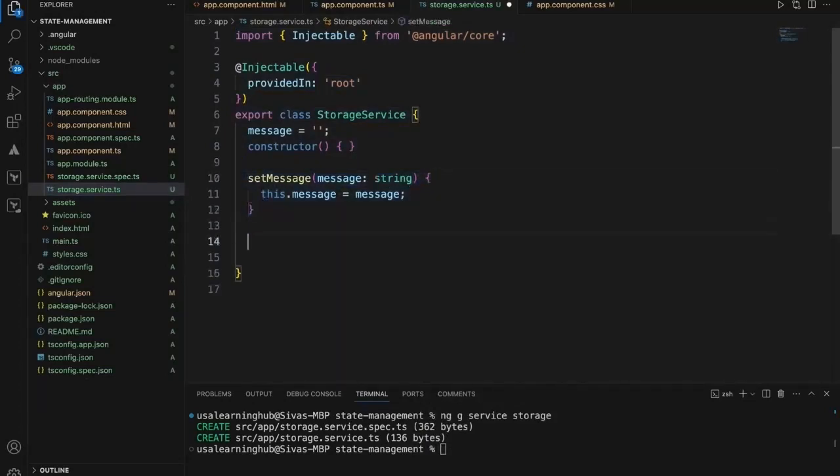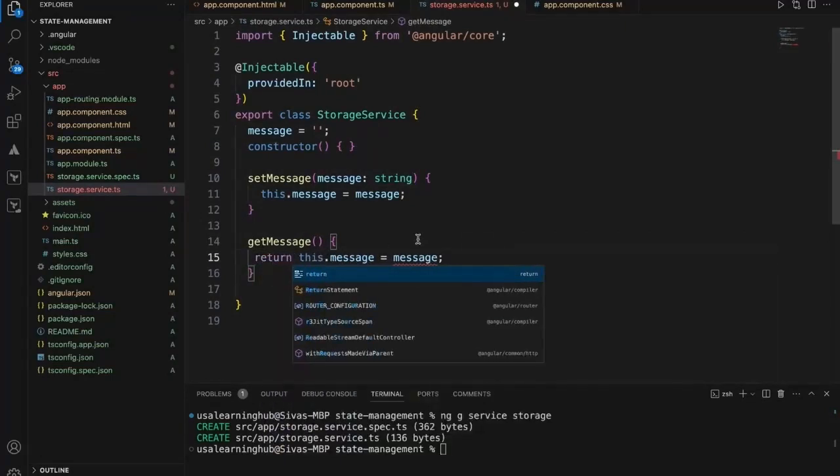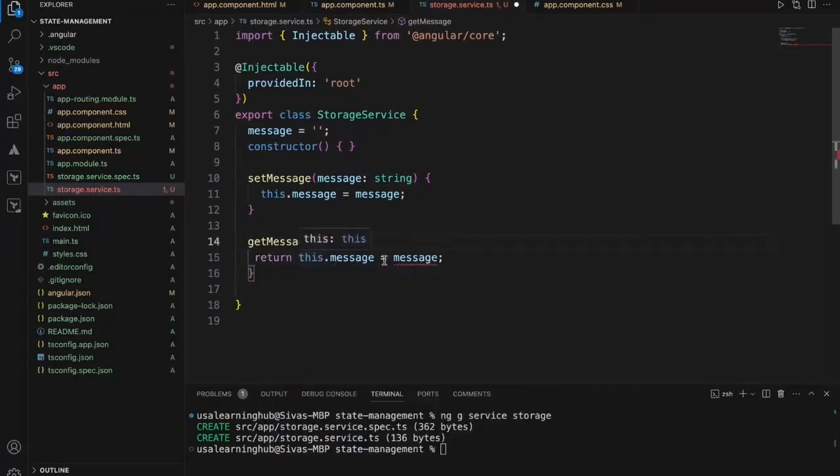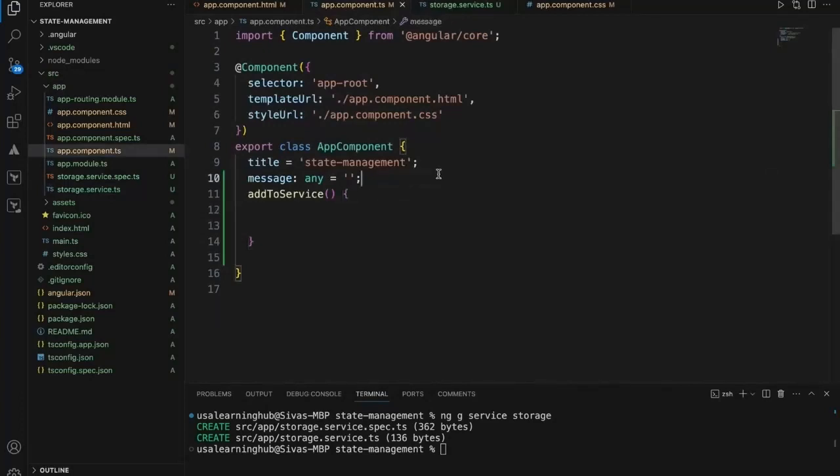Now to get this message, I'll use a get method, and I'll return the message.